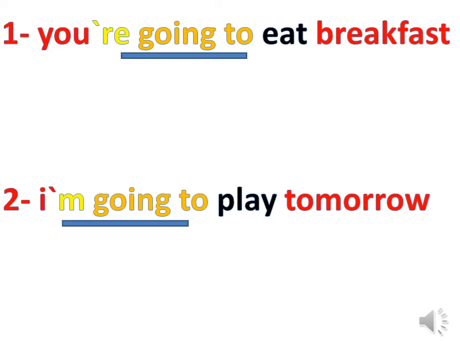Here you have I, it takes am, and after am the verb going to, and after going to, the verb is in the infinitive. So, all of these examples are something that I have arranged. Those are plans. Thus, what do I mean by plans? Something that I'm going to do.